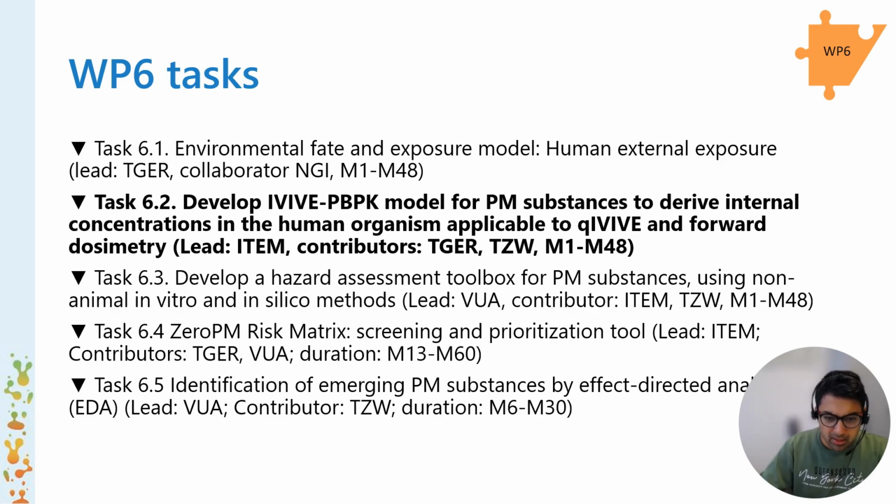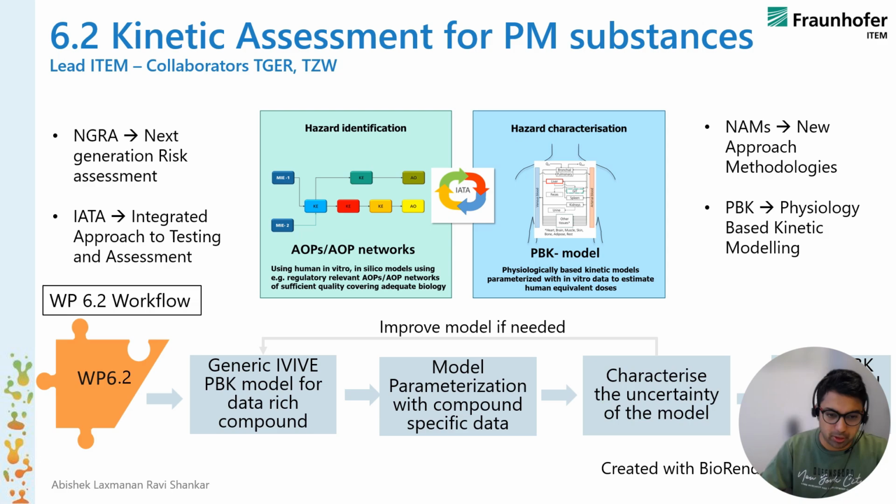So let me elaborate on task 6.2, which is the kinetic assessment for persistent and mobile substances. Here we see a flow chart. At the start is hazard identification, which has been carried out by task 6.3 using the toolbox. The hazard characterization, how much hazard is prevalent within humans, is estimated using the PBK model, which is exactly what task 6.2 does.